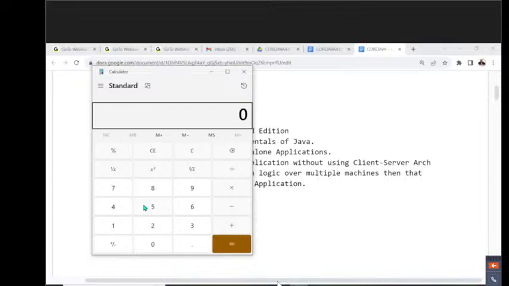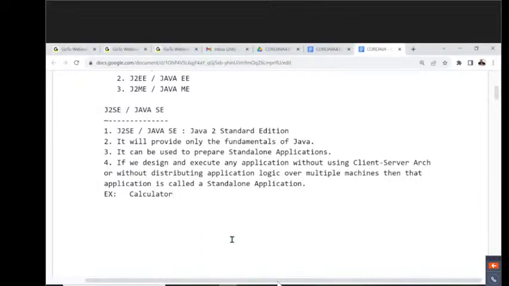Yes, sir. All of you get my point or not? Inside this calculator, I can do some operations. For example, 8, 9, star, something else. If you provide this, we get some values. Now tell me, this is an application. To run this application, do you require any internet connection? Do you need any client server architecture? Do you require any distributed application working with multiple systems? Do you require any such kind of environment? Nothing. This entire thing is executed in a single computer. So this is the best example of a standalone application.